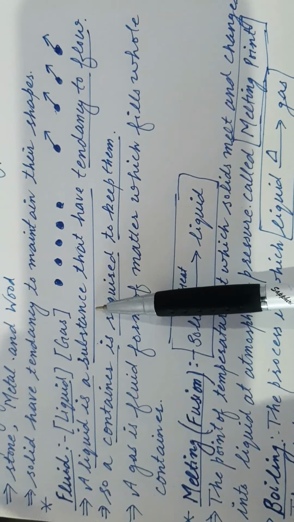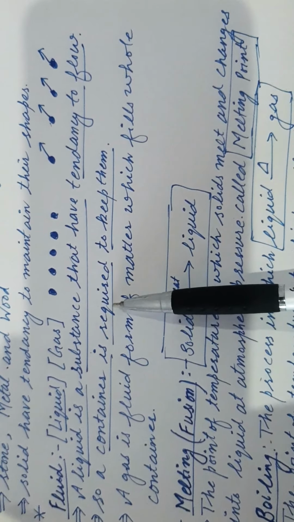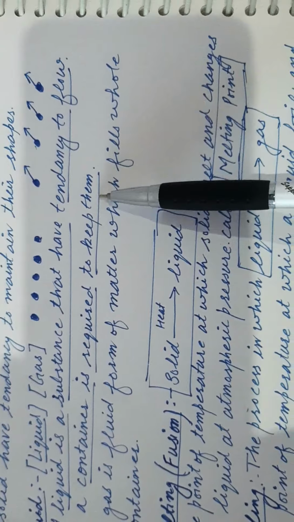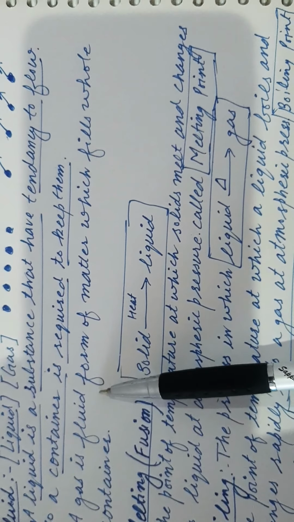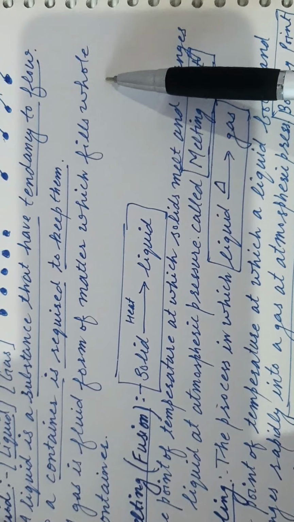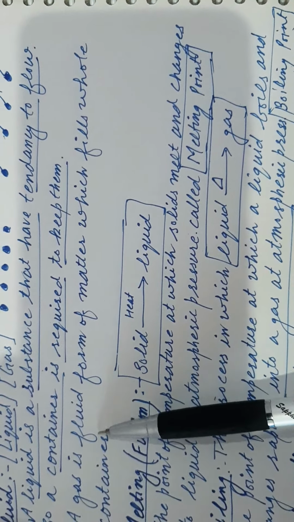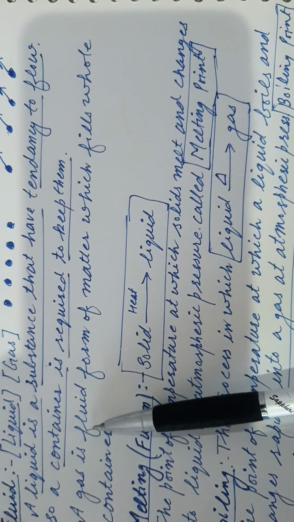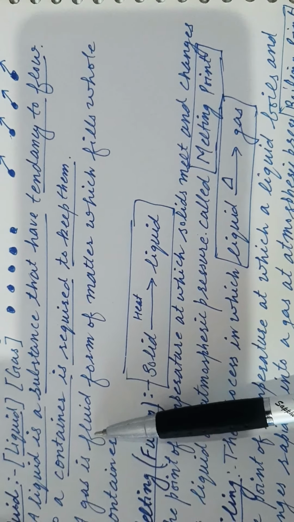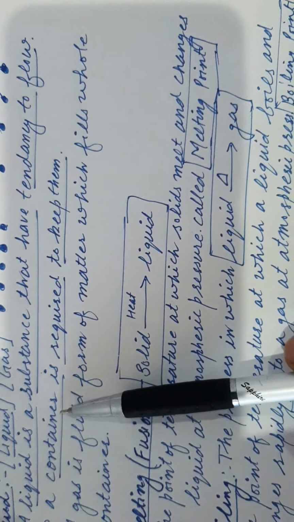A liquid is a substance that has a tendency to flow, so a container is required to keep it. A gas is also a fluid form of matter which fills the whole container. So fluidity is the property of liquid and gases, and the fluidity is very high in case of gas as compared to liquid.